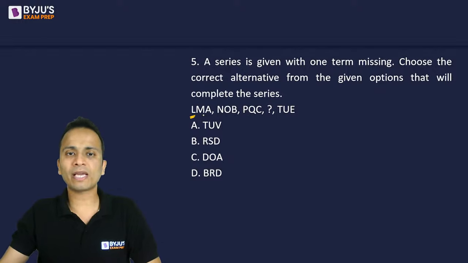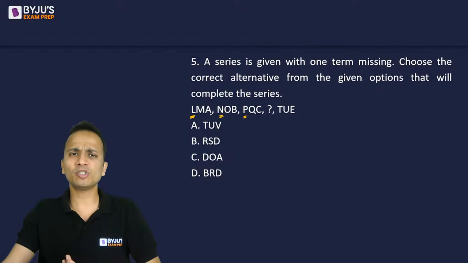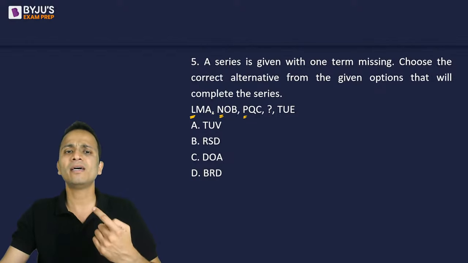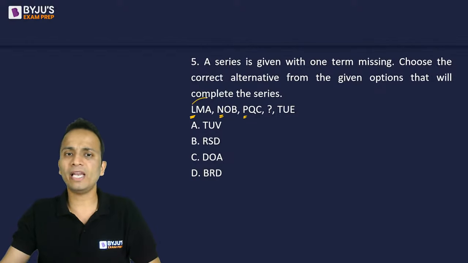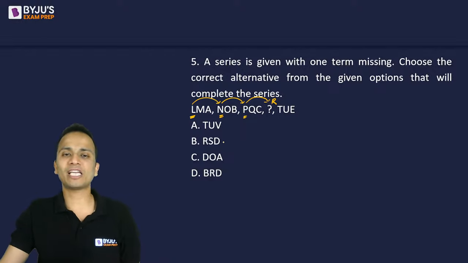I'll first look at the first alphabet of each of these. So L. I don't even need to write the number equivalent. L, skipping M, N has come. So L plus 2 is N, plus 2 is P. Now P plus 2 is R. So my answer should start with R. That's it.